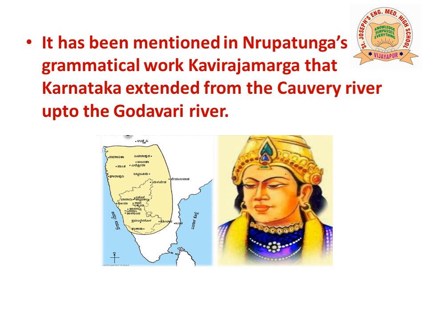Kaviraja Marga in fact is considered to be the earliest Kannada literary work. In that literary work, it is mentioned that Karnataka extended from the river Kaveri up to the river Godavari. Means from Godavari river in the north up to Kaveri river in the south was the extension of Karnataka during the days of Amogavarsha Nrupatunga.